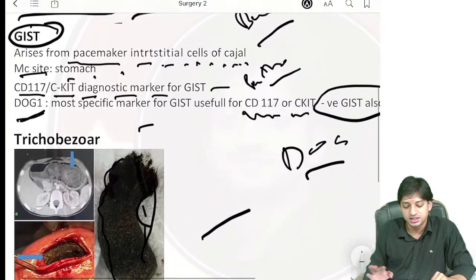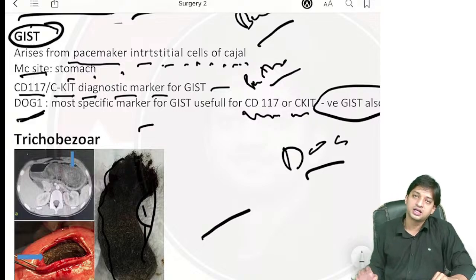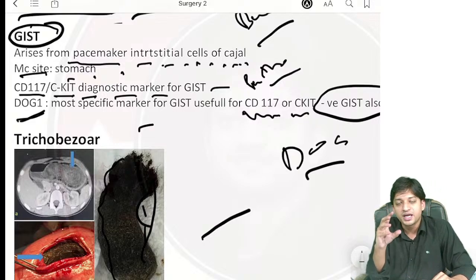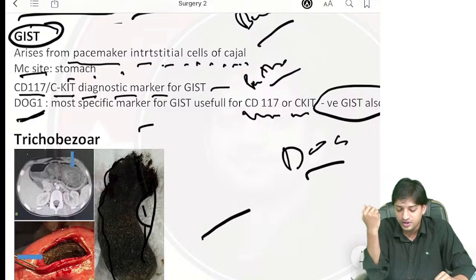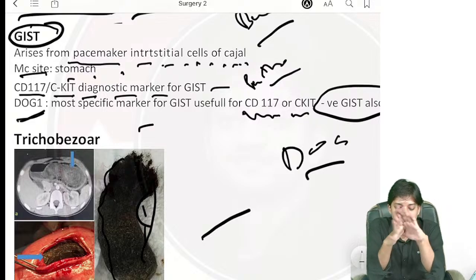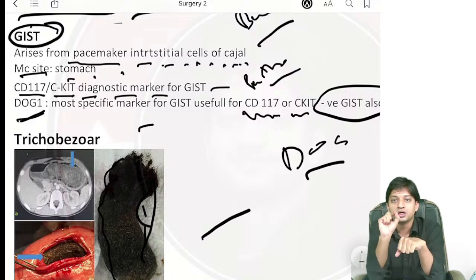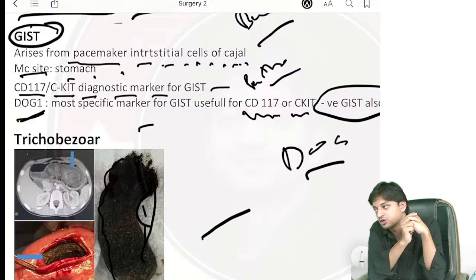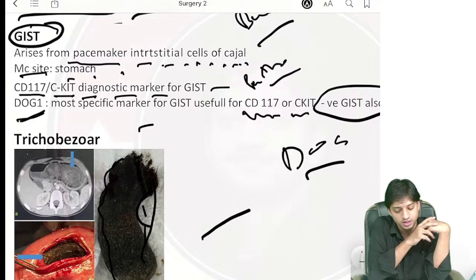Coming to GIST, gastrointestinal stromal tumors, right? Here you will find it arises from the pacemaker interstitial cells of Cajal. We have already discussed, right? Now, most common site is stomach, associated with c-KIT and CD117. Both are the same diagnostic markers for GIST, but the most specific marker, which you have discussed in pathology, is DOG1, right?